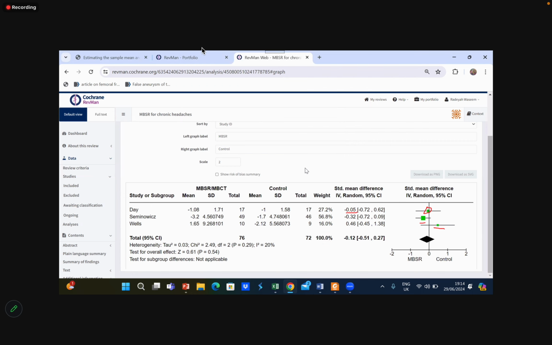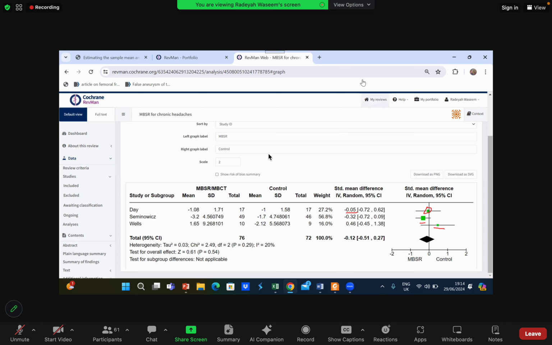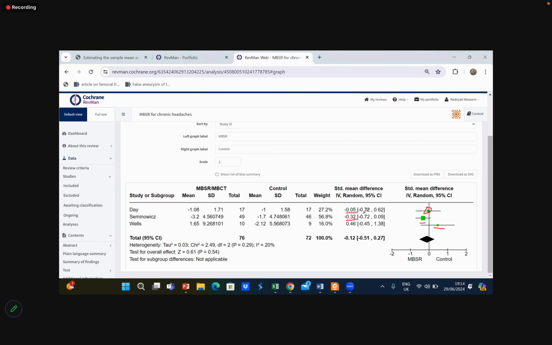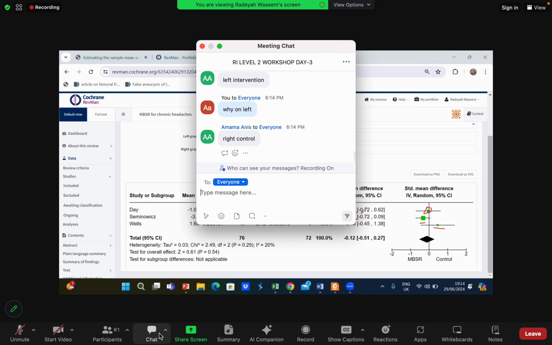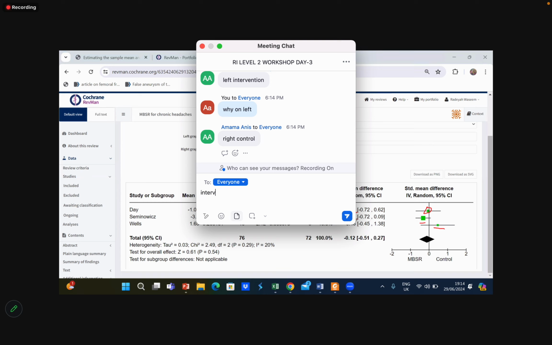Okay, why on left? Alina, let's take this example. Minus 0.32. Alina, you will interpret it for me now. Can you interpret this standard mean difference for me? Minus 0.32.